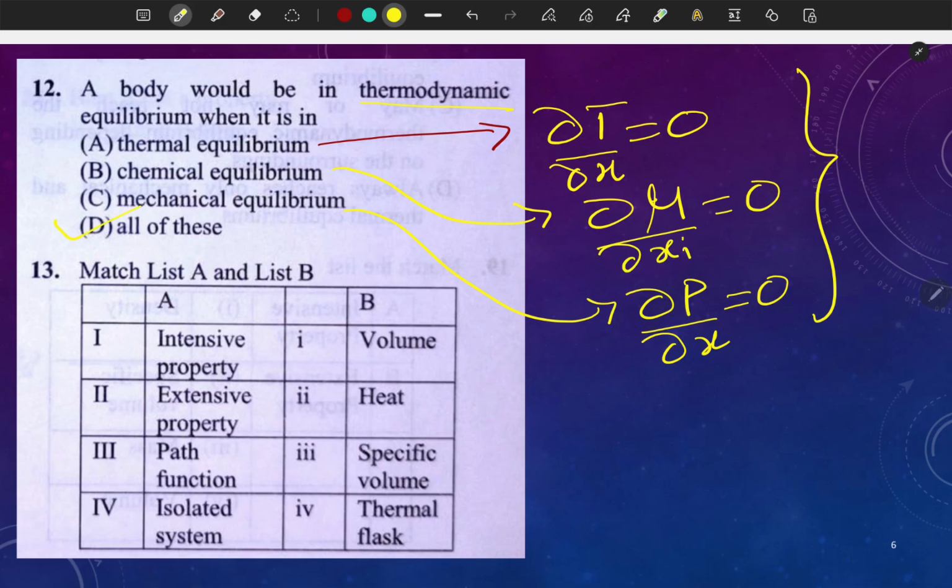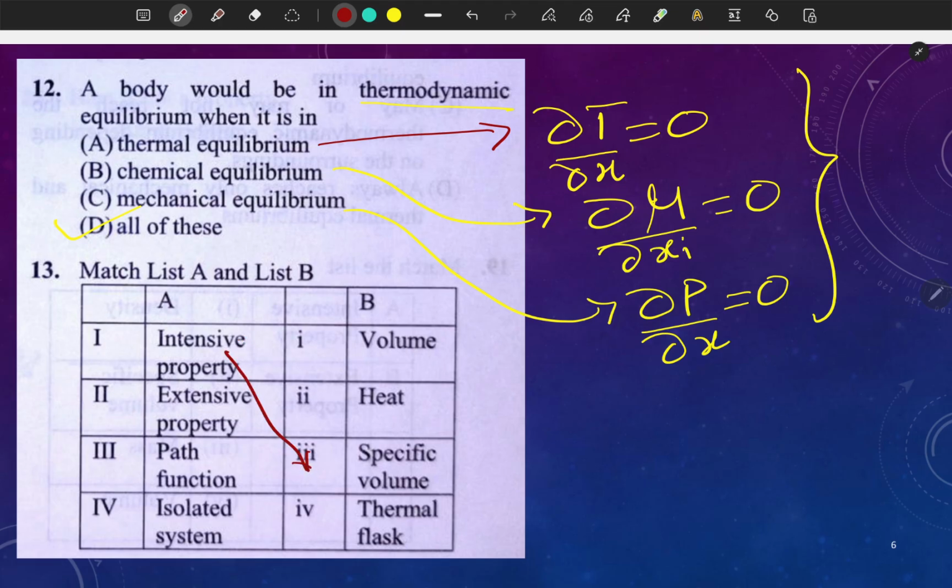Now come to question number 13. Intensive properties, extensive, path function, okay. So which are the intensive properties? This will be, let's see, specific volume.